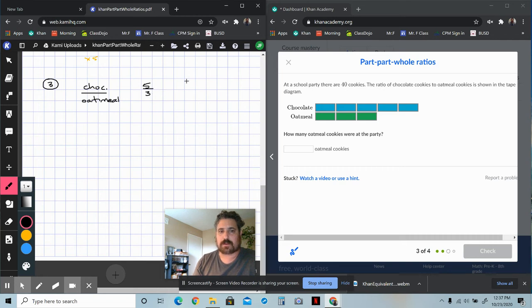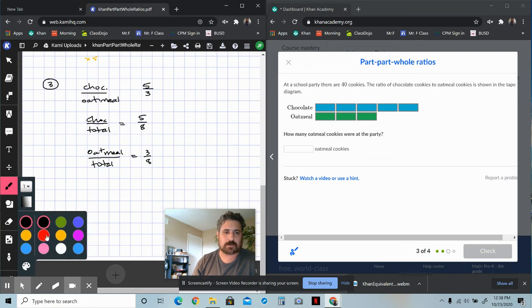You can also do the ratio of chocolate to total, which would be in this case 5 to 8. And you can do the ratio of oatmeal to total, which would be the remaining 3 to 8. Right? 5/8 of the cookies are chocolate cookies, and 3/8 of the cookies are oatmeal cookies. So it says how many oatmeal cookies were at the party if there were 40 cookies in all. So they want to know how many oatmeal cookies are at the party.